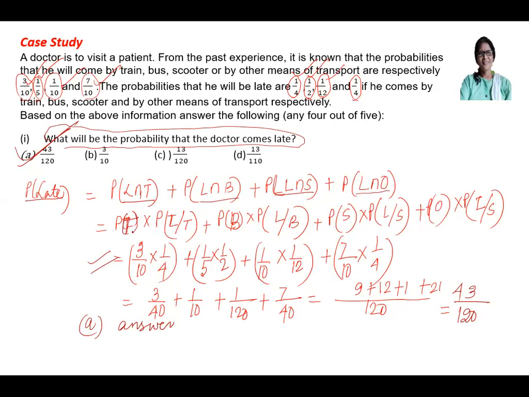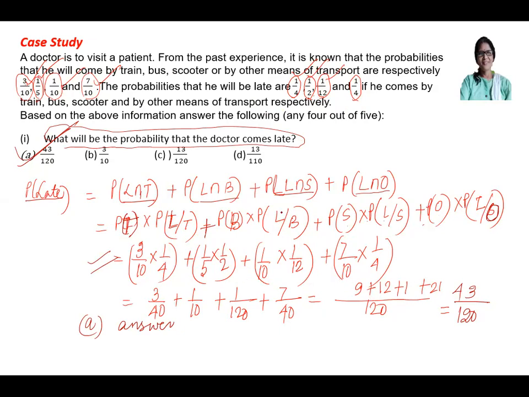Probability of train multiplies by probability of late by train, plus probability of bus into probability of late by bus, plus probability of scooter into probability of late by scooter, plus probability of other vehicles into probability of late from other vehicles. So it will be just 3 by 10 multiplies 1 by 4, 1 by 5 multiplies 1 by 2, 1 by 10 multiplies 1 by 12, 7 by 10 multiplies 1 by 4. So successively you multiply and add.